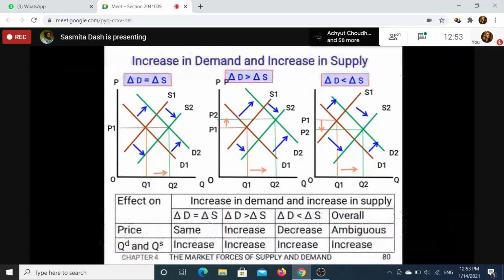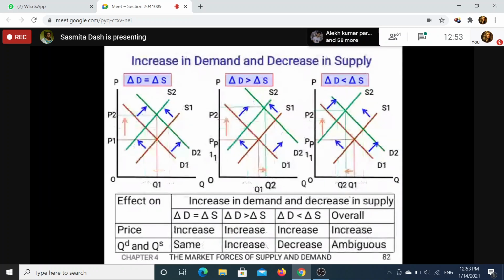So you can say P is ambiguous, Q is increasing. The definite answer is that in all three cases quantity is increasing. So we can say quantity supplied and quantity demanded are both increasing, while price is ambiguous in this case.